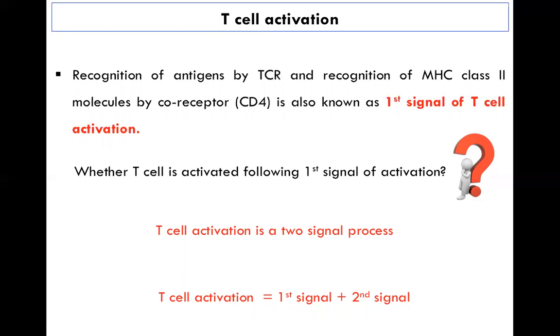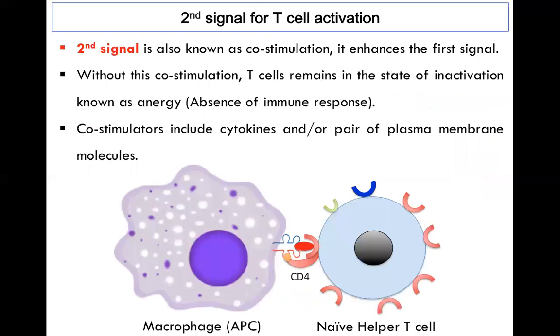That is what we call the first signal. What we are going to learn in detail next is the second signal. So let's try to develop an understanding of the second signal of T cell activation.